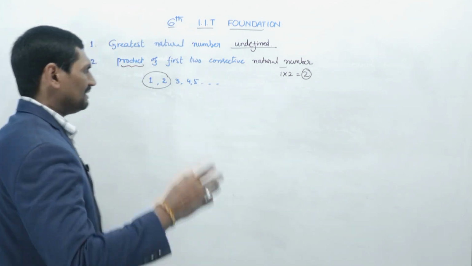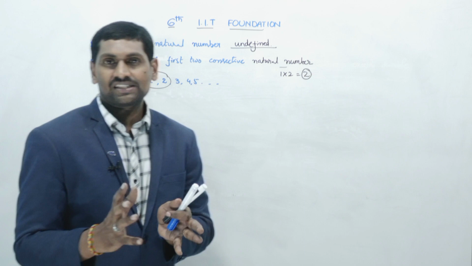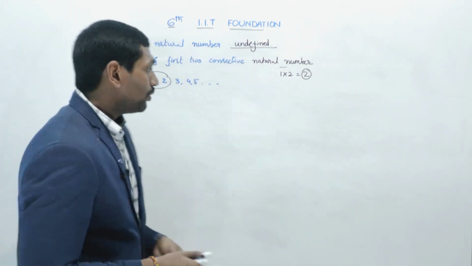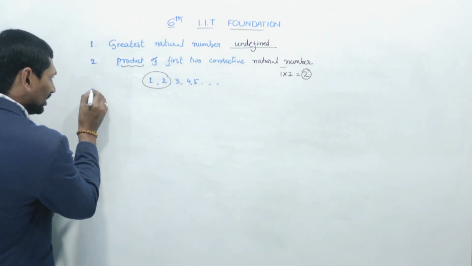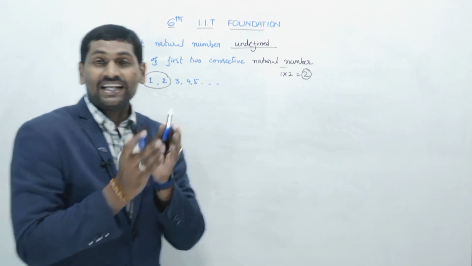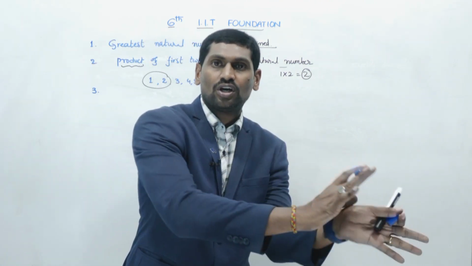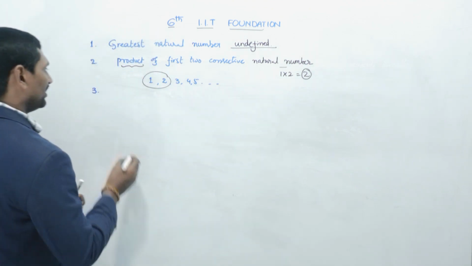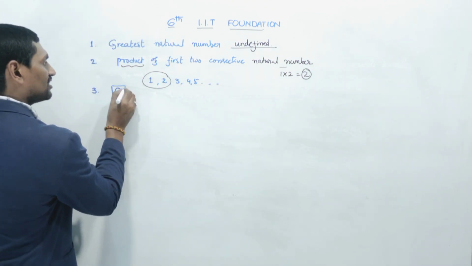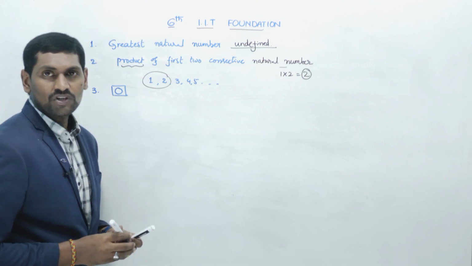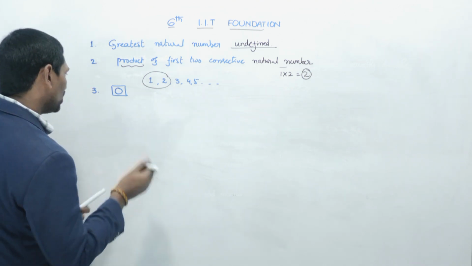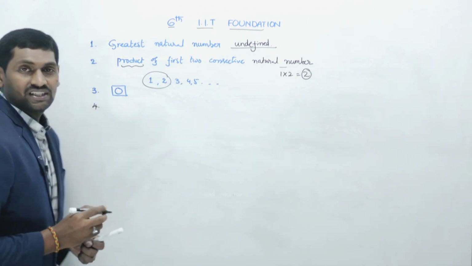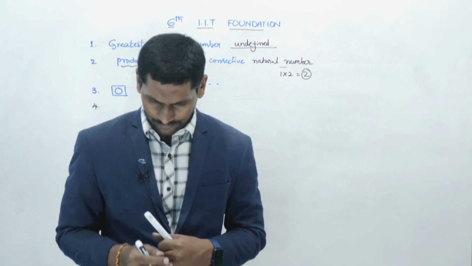Smallest whole number, a very fundamental question. We discussed that whole numbers are nothing but natural numbers including 0. So among them, what is the smallest one? The smallest one is 0. So 0 is the smallest whole number. Okay. Let us move on to the next question.